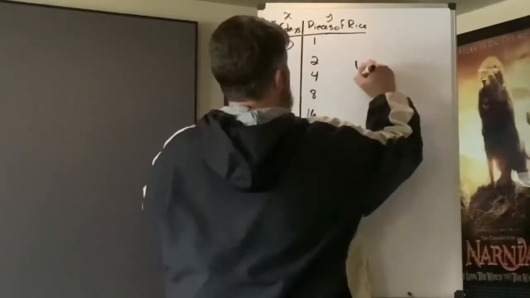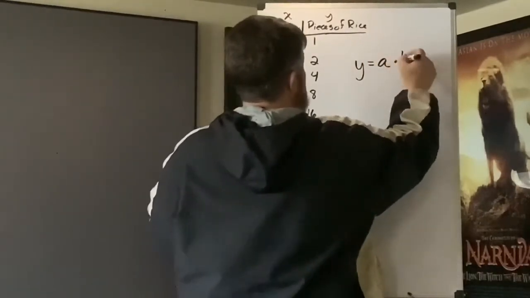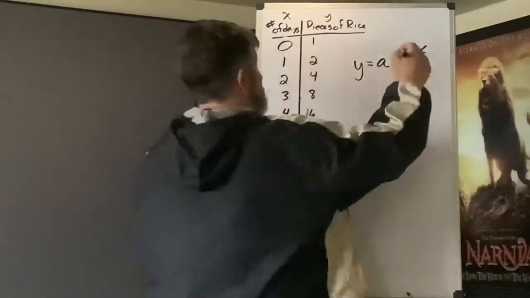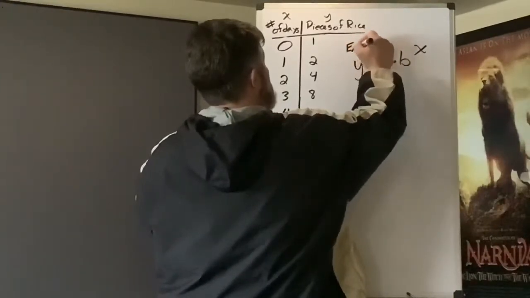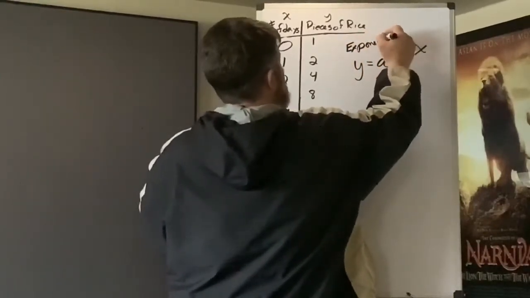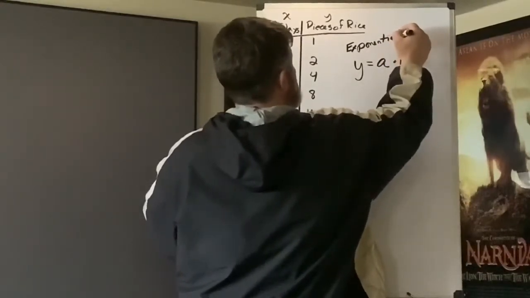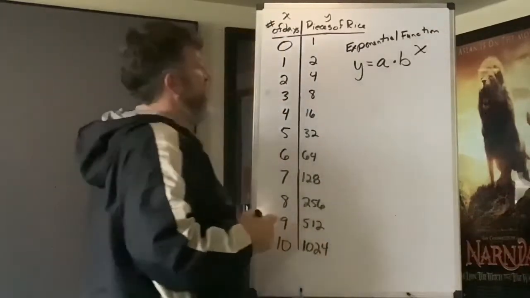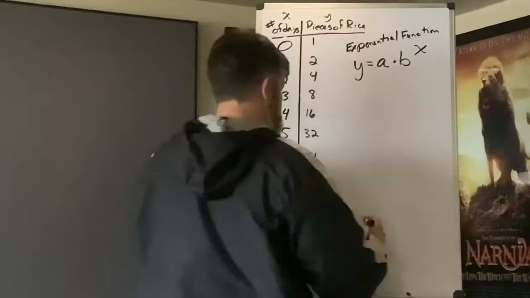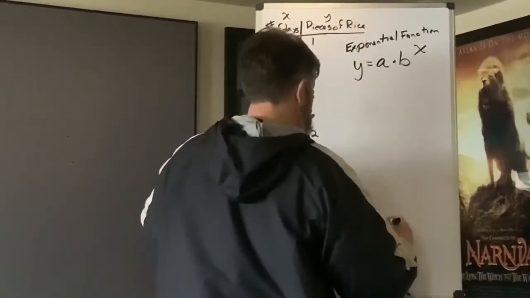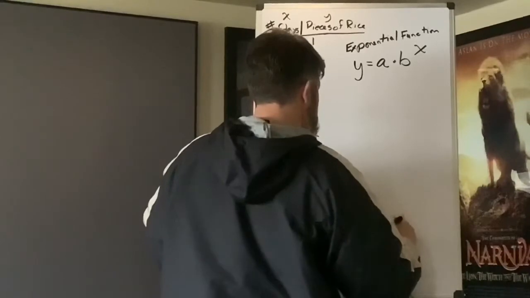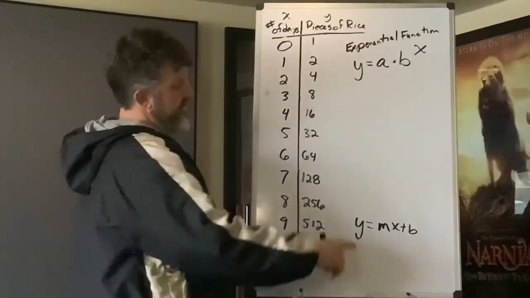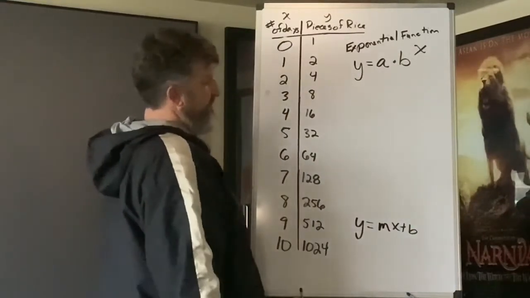So here we are. Y equals A times B to the X. Okay, this is what we call an exponential function. This is the general form of an exponential function. Now, that looks a little different than, remember our other one, our linear? Remember linear looked like this. Y equals mx plus b, right? Mx plus b. Well, what's one thing that you know that's different? Well, notice in this case, there is no exponent, right?